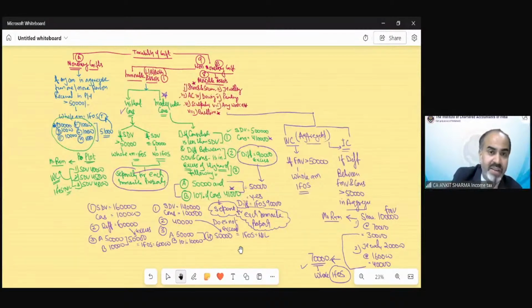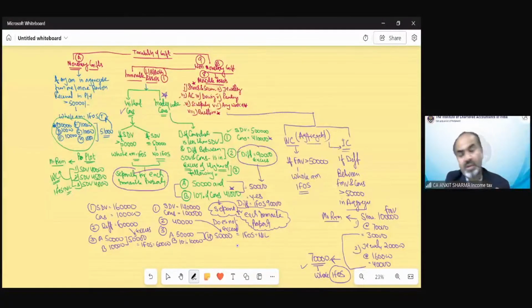So we have to understand that there are two kinds of gifts, one is monetary and then we have non-monetary gifts. The non-monetary has two sub-classifications. One is the case of immovable asset, the other is movable asset. In case of movable assets, we are having 8 assets over here. In case of monetary, the provisions are really easy, and it says if you receive monetary payments from one or more persons in aggregate in a previous year, and if it does exceed 50,000, the whole amount would be income from other sources.